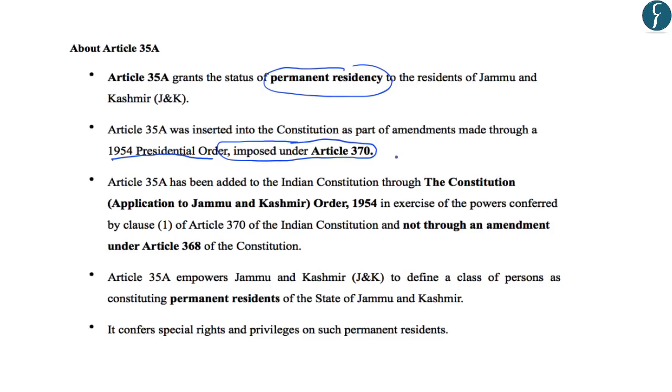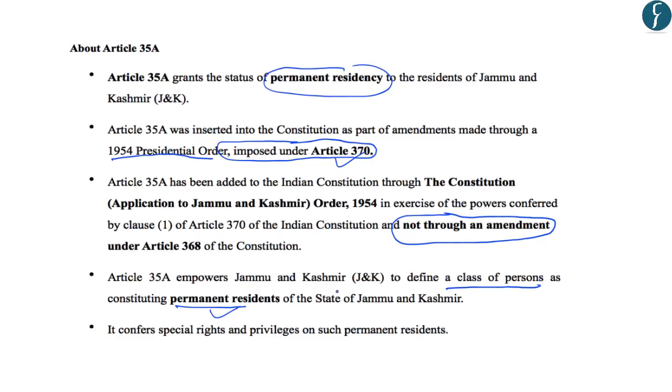And we know that Article 370 contains special provisions with respect to the state of Jammu and Kashmir. Now, as Article 35A has been introduced in the Constitution by the 1954 Presidential Order under Article 370, and it has not been introduced through an amendment under Article 368, the petitioners have challenged the constitutionality of the article on this basis. Further, Article 35A empowers Jammu and Kashmir to define a class of persons as constituting the permanent residents of the state of Jammu and Kashmir. And this permanent status confers special rights and privileges on these people.